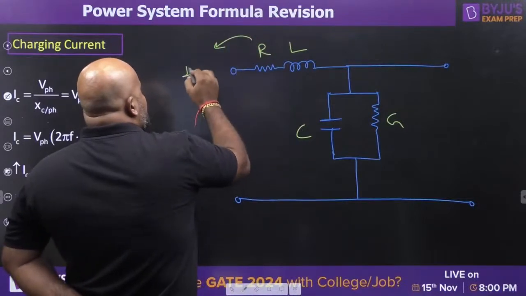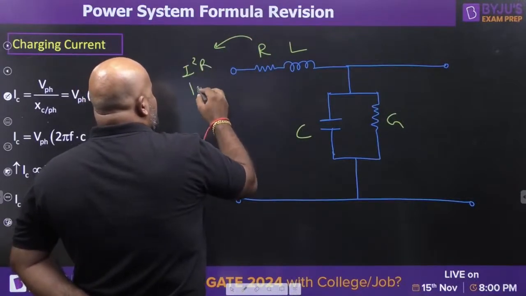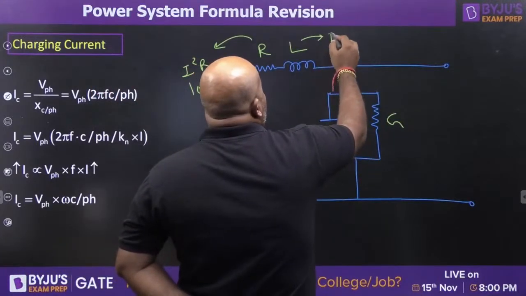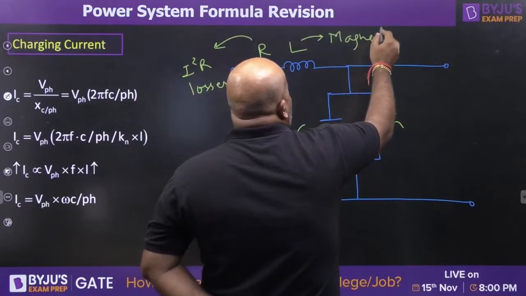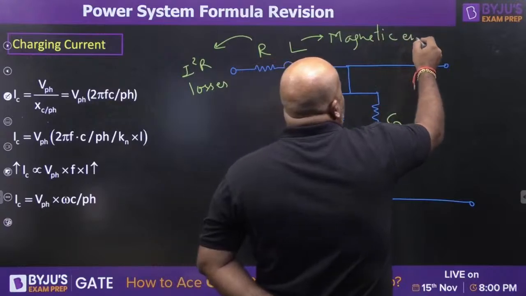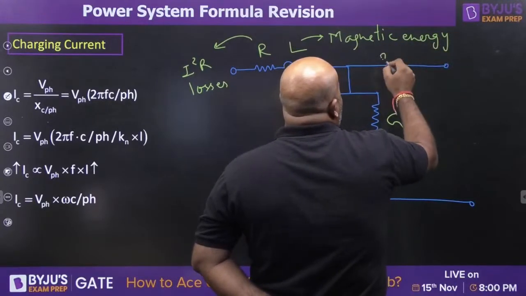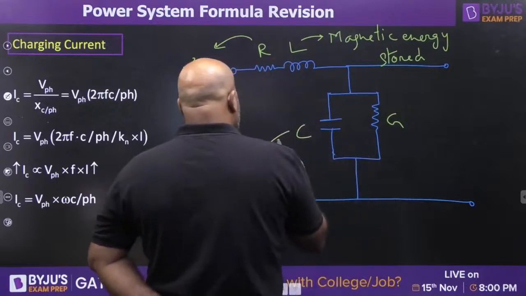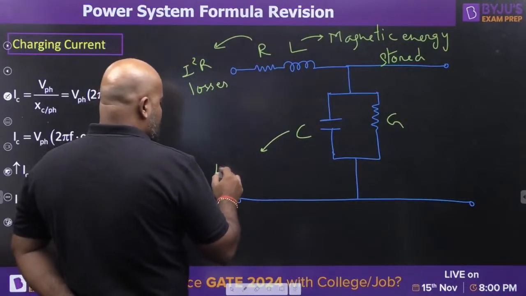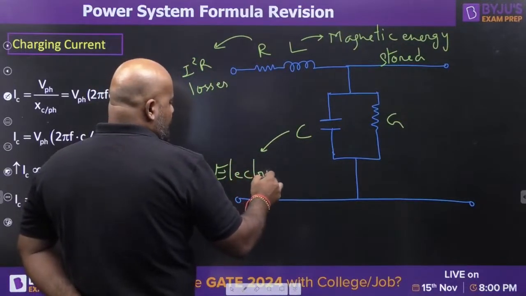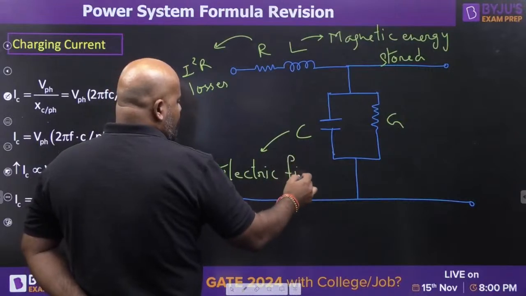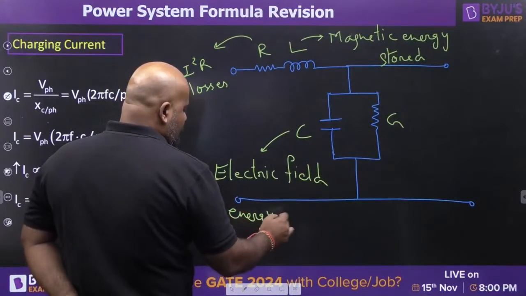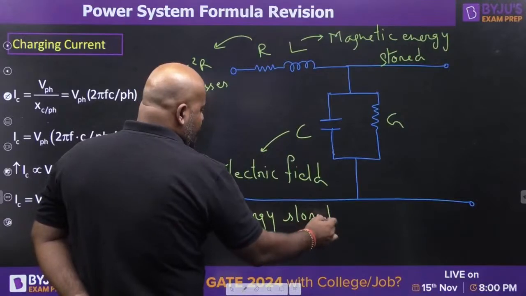R represents the I square R losses. L represents the magnetic energy stored. C represents the electric field energy stored.